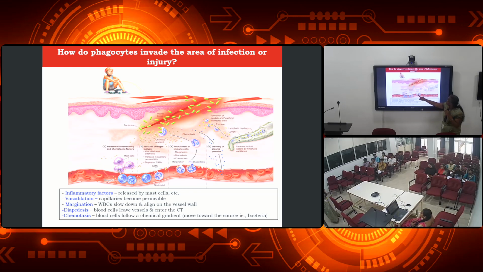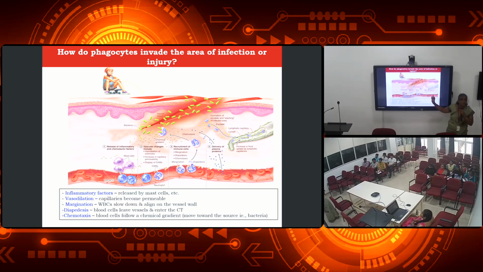And then it will make these blood cells move to the margin of the blood vessels. And then diapedesis means it will be coming out from the blood vessels. Once out of the blood vessels, it will be secreting the molecule called chemotoxins, and these chemotoxins will be fighting against the pathogens and then killing them. So this is one way it is happening.